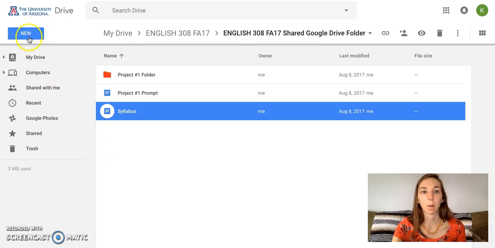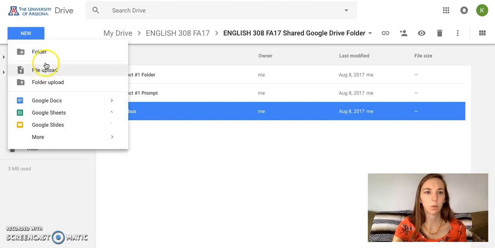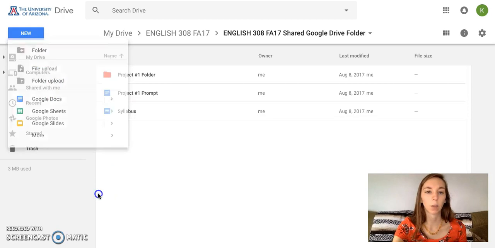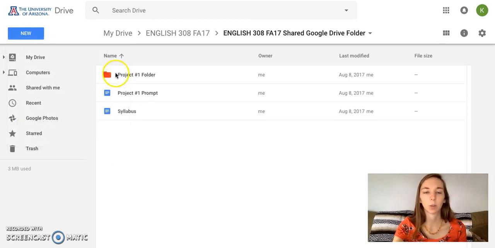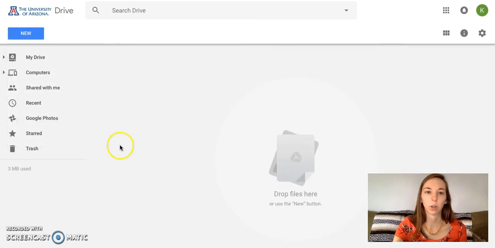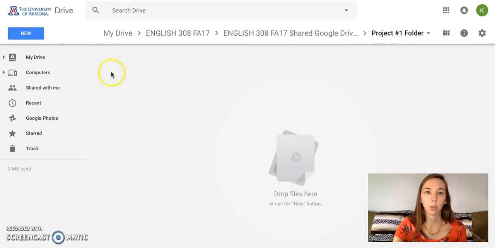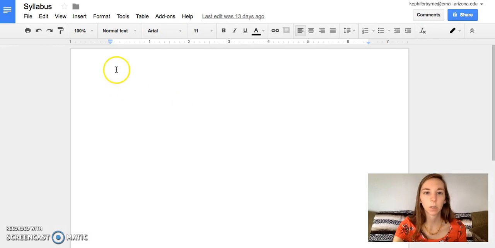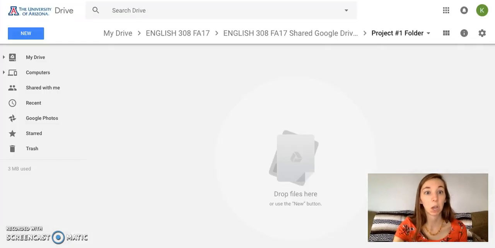I can quickly show you that. You just click New, Folder, or Google Doc, but make sure that if you're supposed to create something in the Project 1 folder, you're in the Project 1 folder, and then you click New. Anyway, I want to show you how to leave a comment. Oh, and that's blank for some reason. I don't know why. I'll have to fix that before I post this video. So let's try to find one that's not blank.